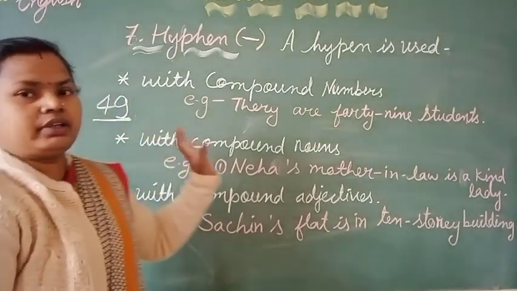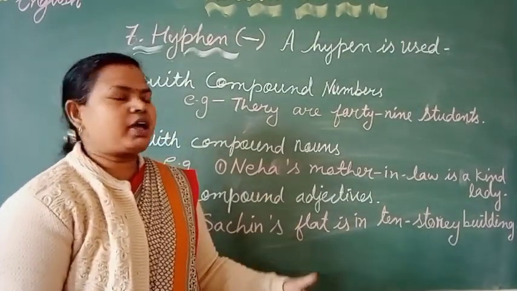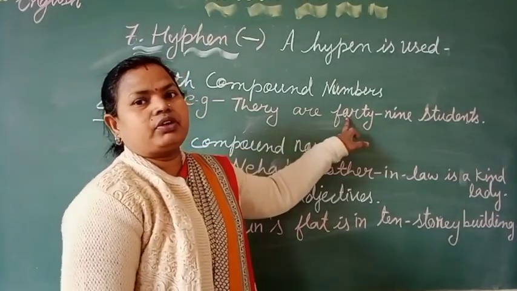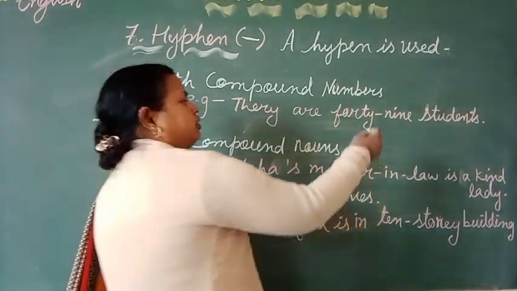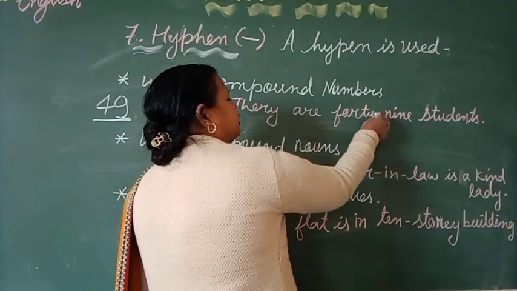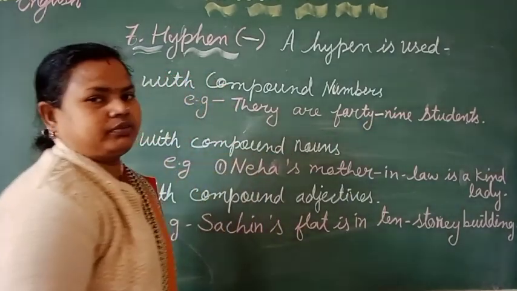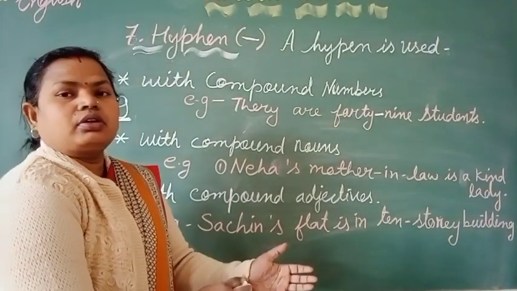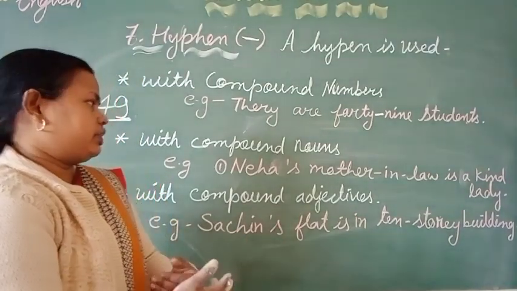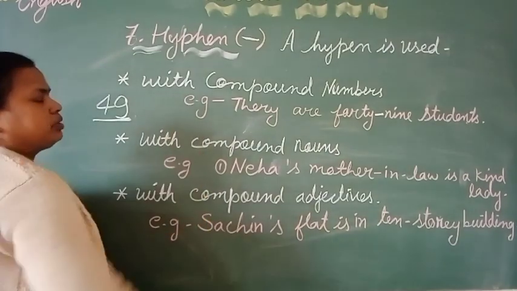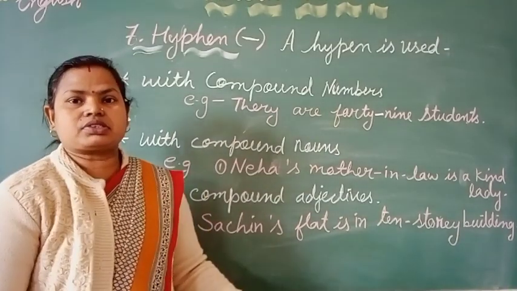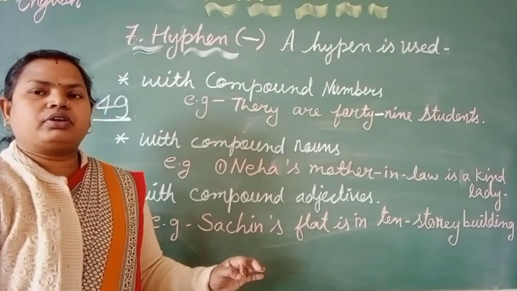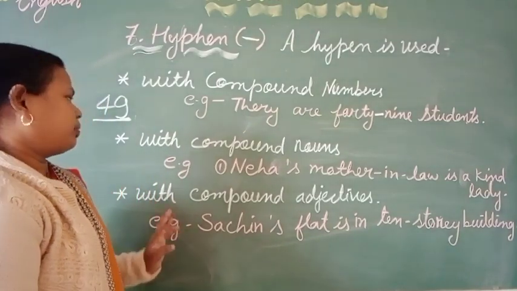So while writing numbers in spelling form, we use a hyphen between forty and nine. Here there is a punctuation mark called a hyphen. It means that to join the two words, the hyphen is used. This is with numbers, maybe 94, 62, when you write in spelling form in letters.